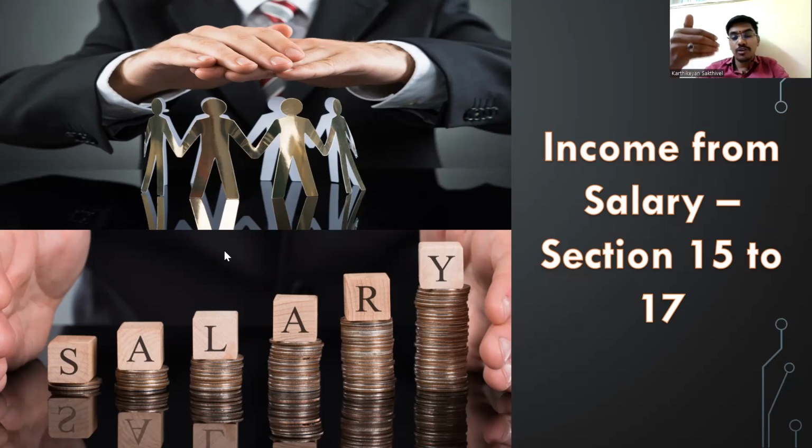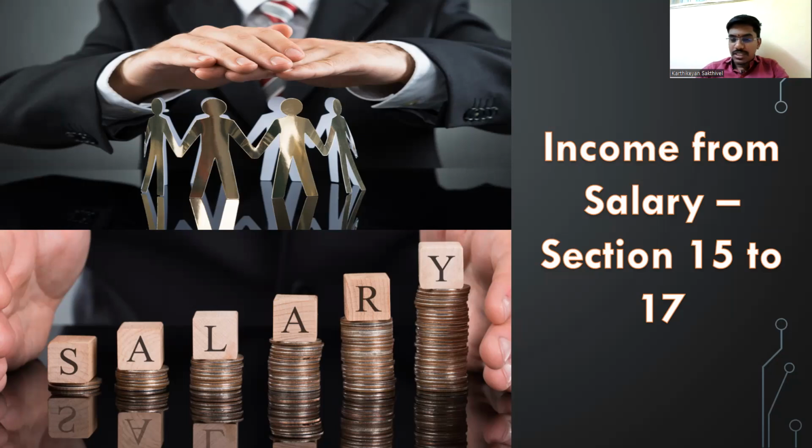So just let me bring you from the basics. Section 4 would have been the charging section, where the income is actually charged. From section 4, we would have gone to what is total income. From there, we would have come to section 5, where we say what all the incomes are taxable. From there to residential status, and then what is income accrued, deemed to accrue or arise in India, section 9.